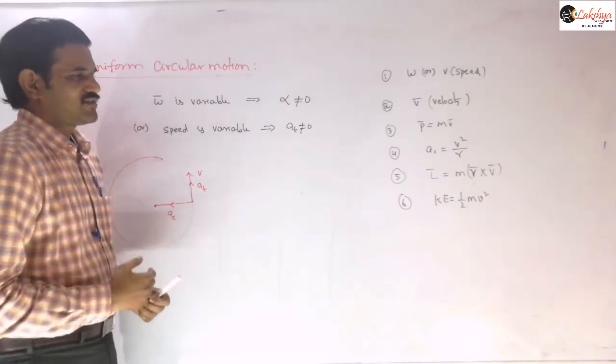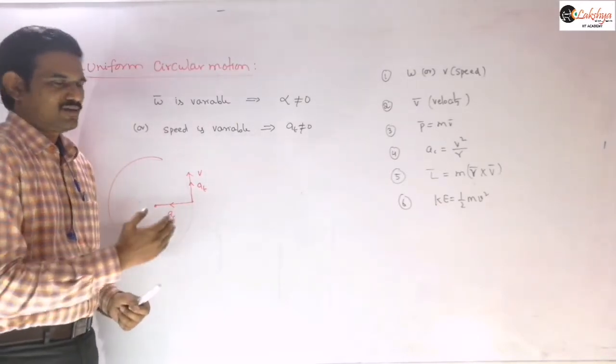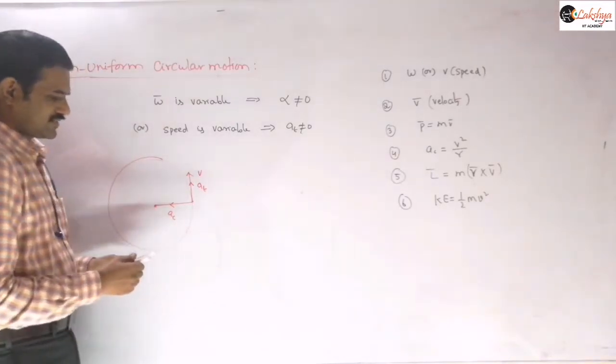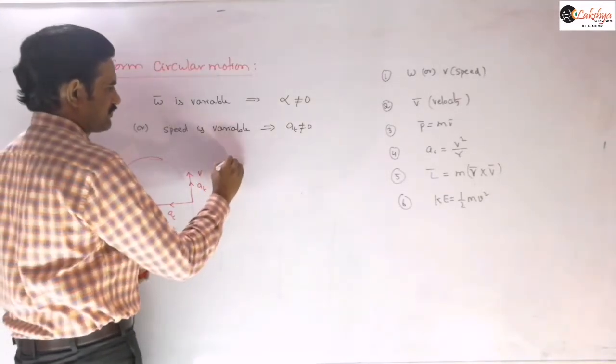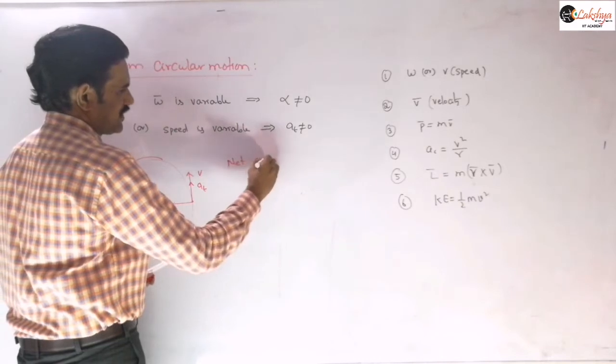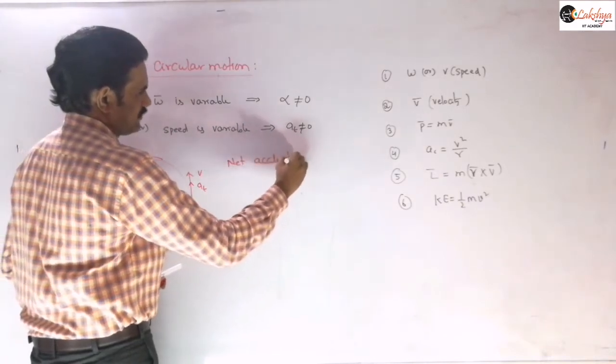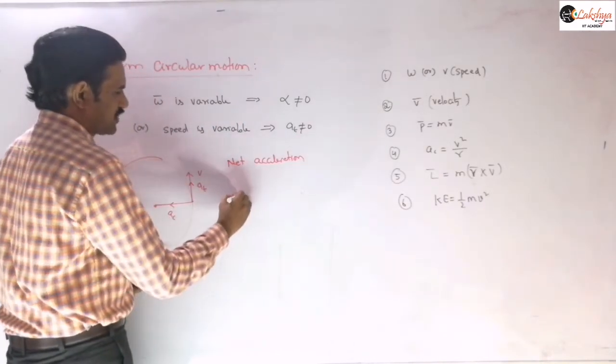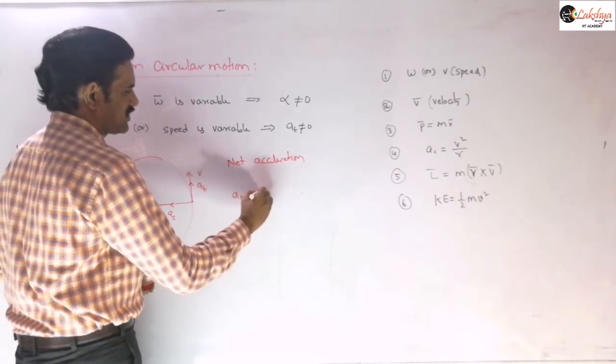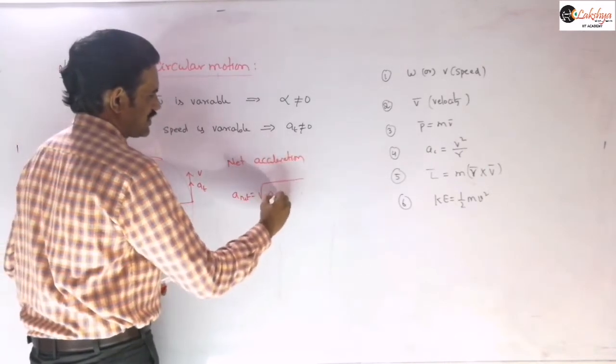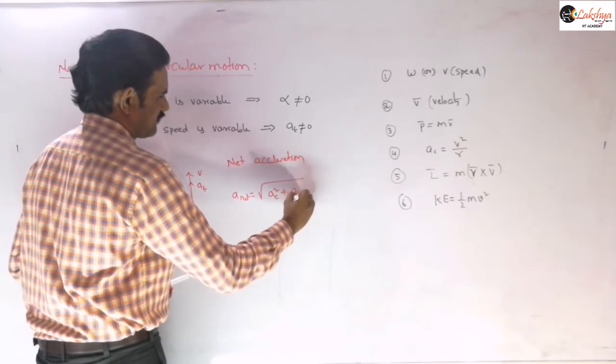Next, we can discuss the net acceleration in non-uniform circular motion. As both components are there, we write it as the square root of AC square plus AT square.